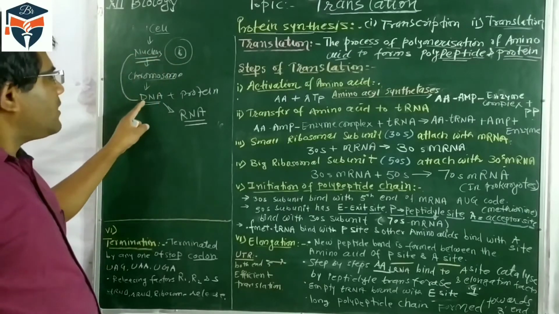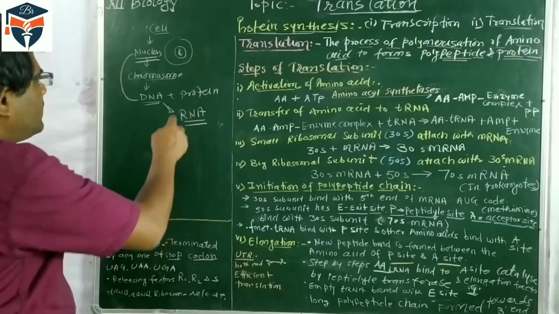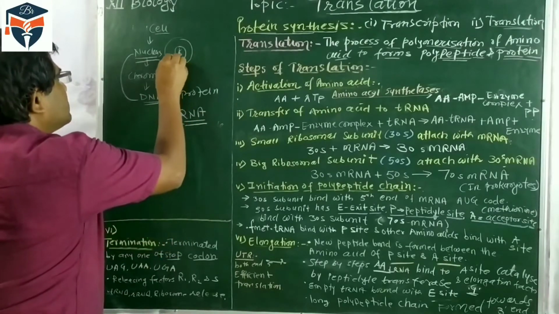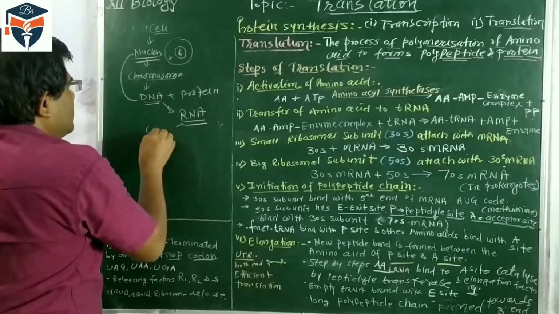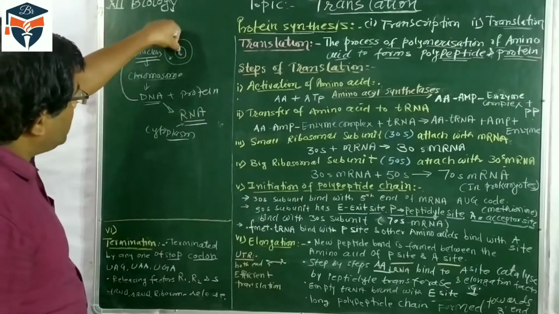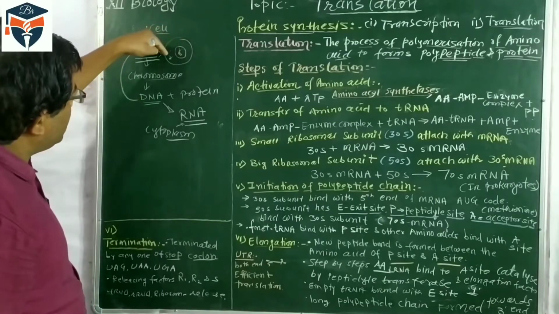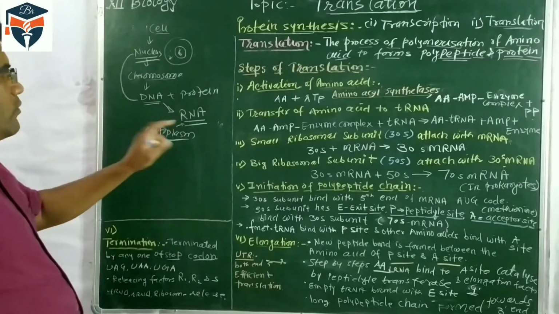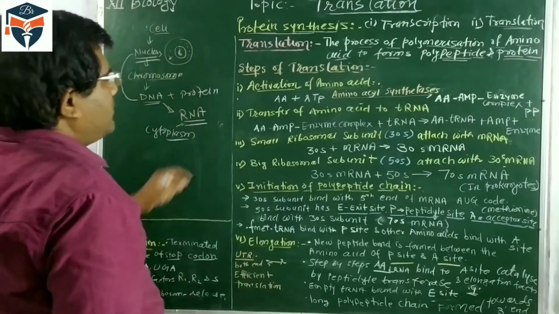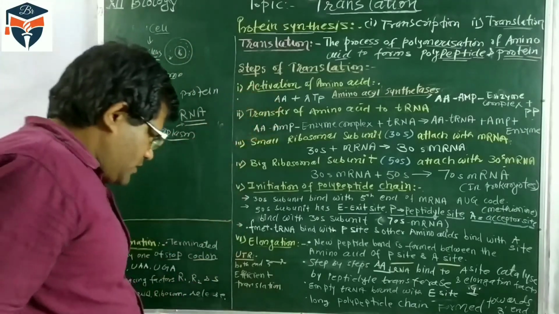But when DNA is transcribed to RNA, this RNA is formed and comes from the nucleus into the cytoplasm of the cell. In the cytoplasm there are a large number of amino acids.